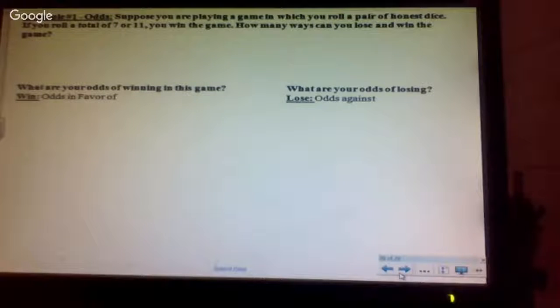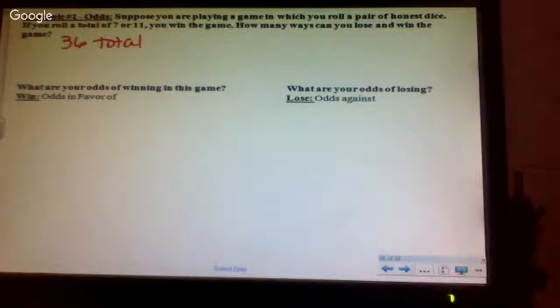Sample space for 2 dice. What can you roll on your first die? 1, 2, 3, 4, 5, 6. What can you roll on the second one? Same thing. 1, 2, 3, 4, 5, 6. If I've got 6 by 6, how many options do I have? 36 total. 6 by 6.